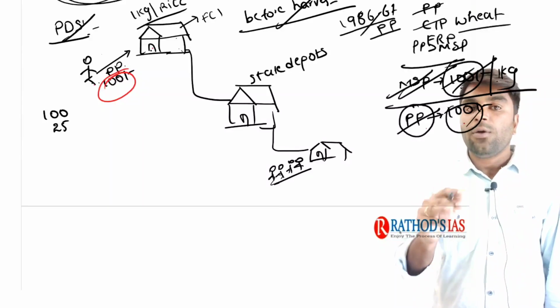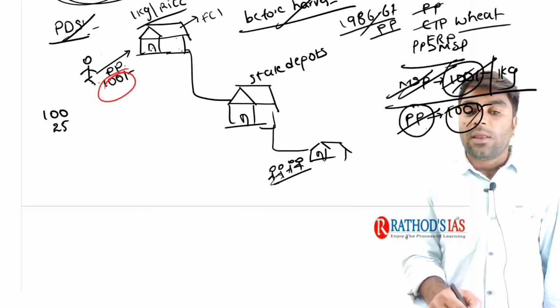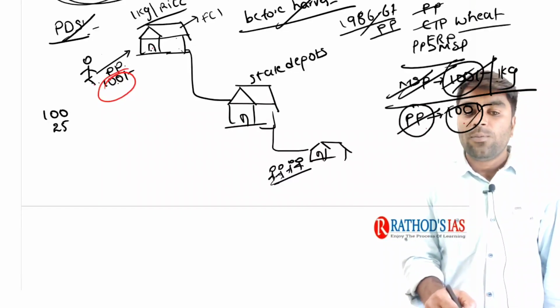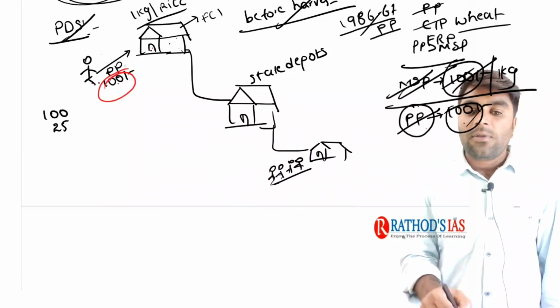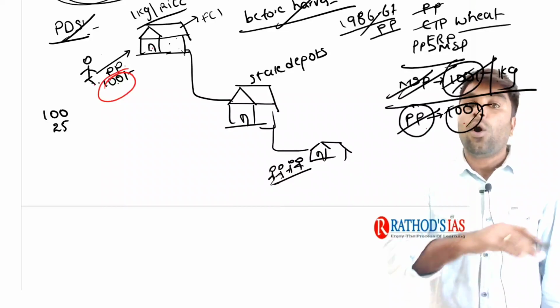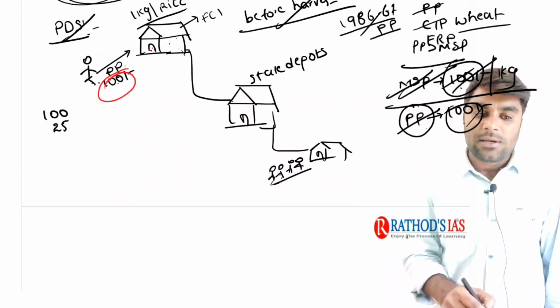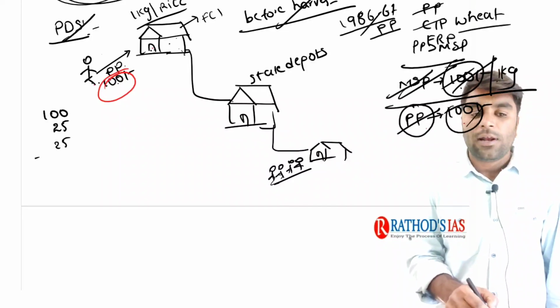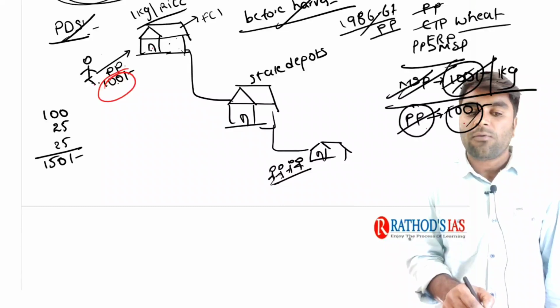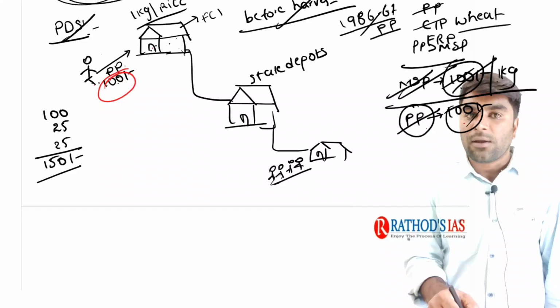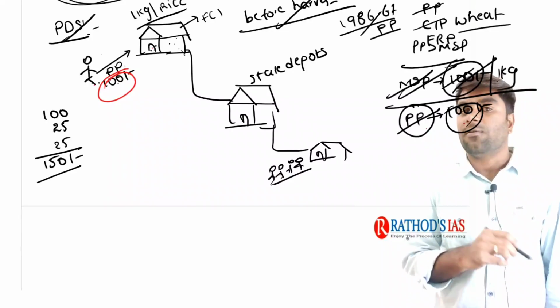Now for our understanding, see, the FCI paid 100 rupees to the farmer and procured the food grains. Now it incurred an amount of 25 rupees to transport these food grains from the farmers to the FCI godowns. From the FCI godowns, in order to distribute it to all the state government godowns, the FCI needs to incur some money, right? Imagine it also as 25 rupees. Totally, the FCI spent an amount of 150 rupees in procuring the food grains from the farmers, transporting it to the FCI godowns, and from the FCI godowns to the state government depots.